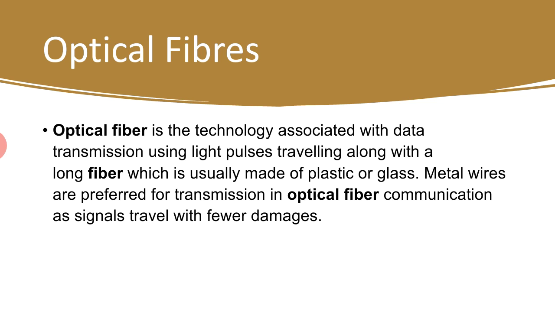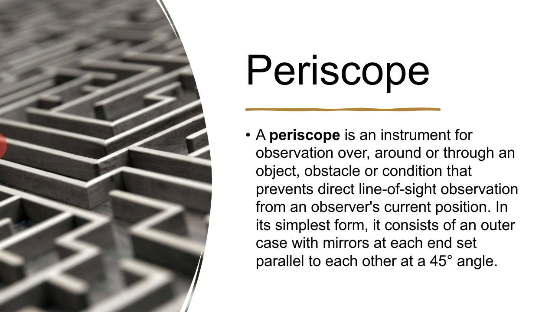Now, what are optical fibers? Optical fiber is a technology associated with data transmission using light pulses traveling along a long fiber, which is usually made of plastic or glass. Now, why is this important in total internal reflection? Because the fibers are bundled together and used as a light pipe. So the light hits the sides of the fibers at an angle greater than the critical angle. All the light is reflected and it emerges from the other end of the fibers almost as bright as when it went in. Another application of total internal reflection is the periscope.